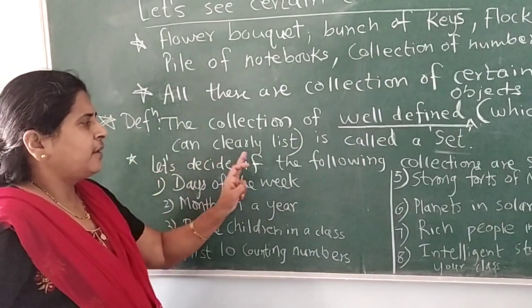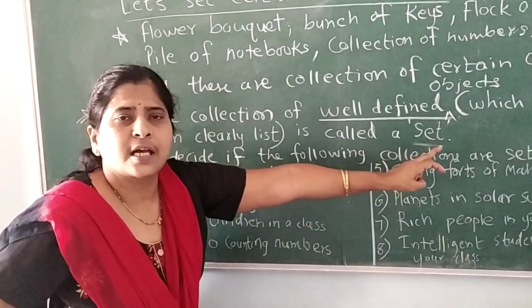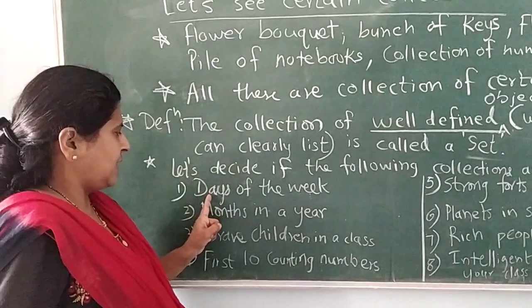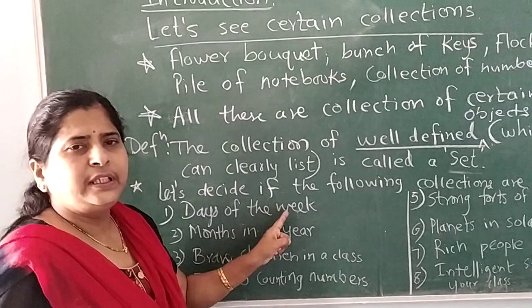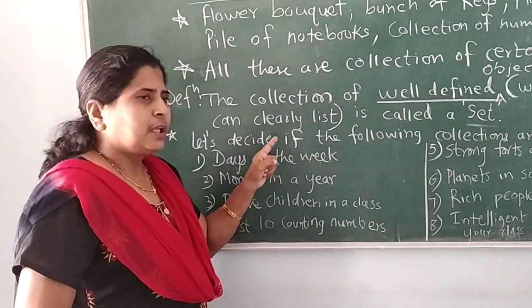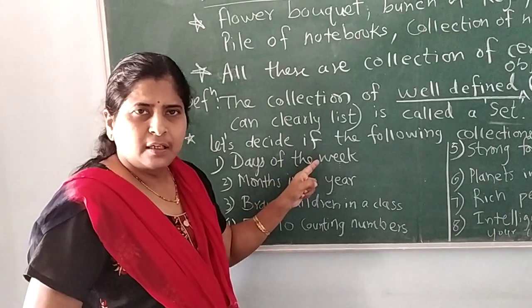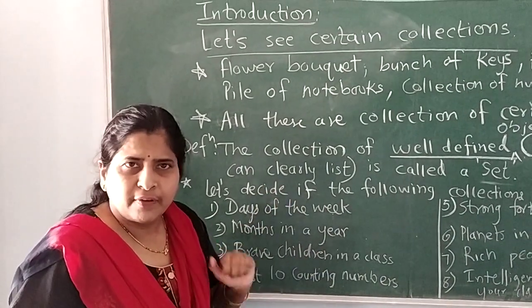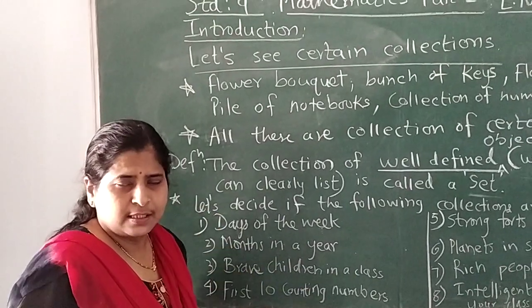Now let's decide if the following collections are sets or not. What is the first collection we have taken? Days of the week. As we know, there are 7 days. You can start with Monday or Sunday, and we have 7 days, Monday, Tuesday till Sunday.